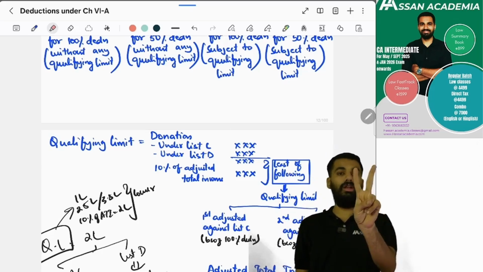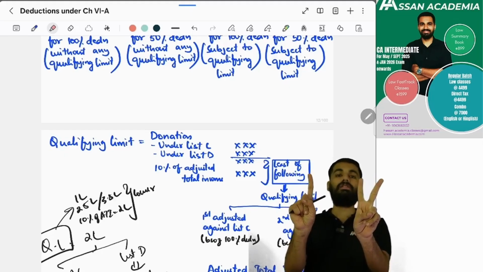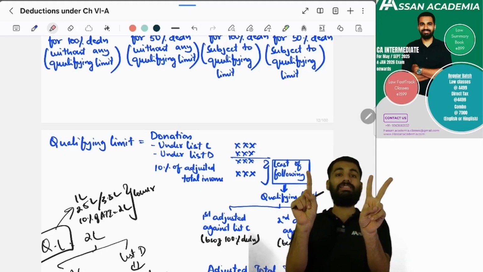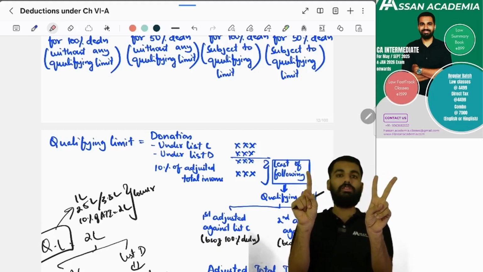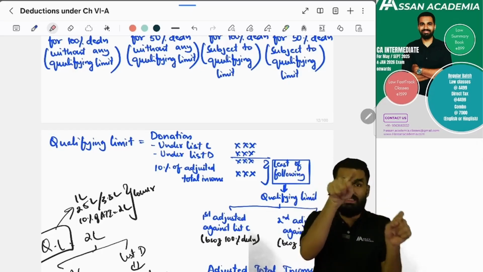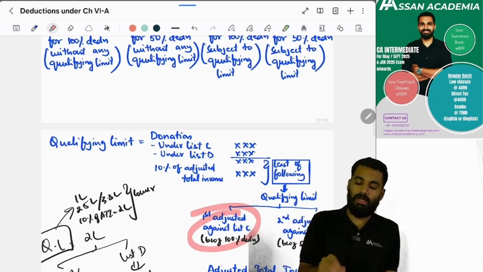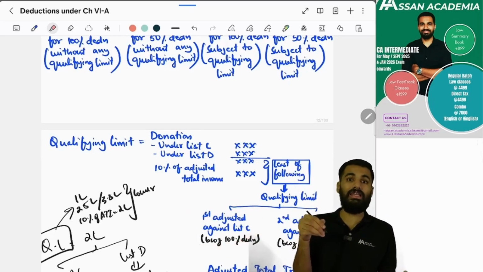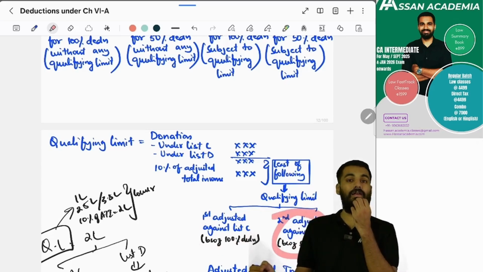So you will see both, list C and list D donations. Next, 10% of adjusted total income you will see. In this, whichever is lower, that will be your limit. From that limit, you have to adjust list C, because it is 100% deduction. Then if there is anything remaining in that limit, you will be adjusting list D.